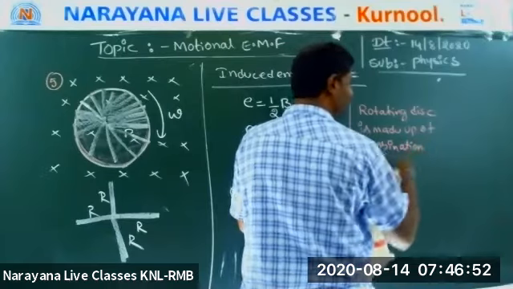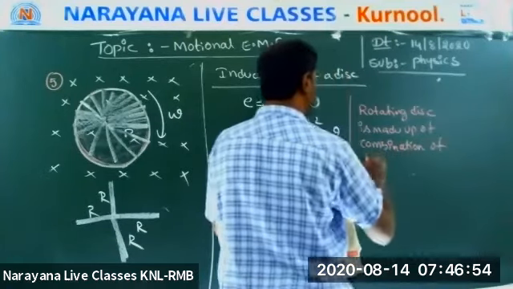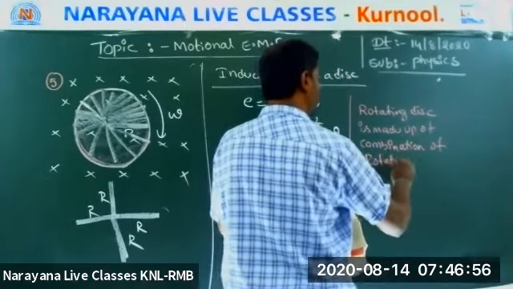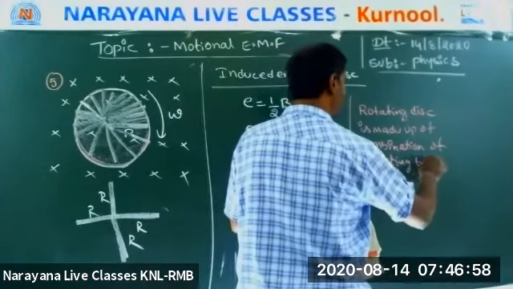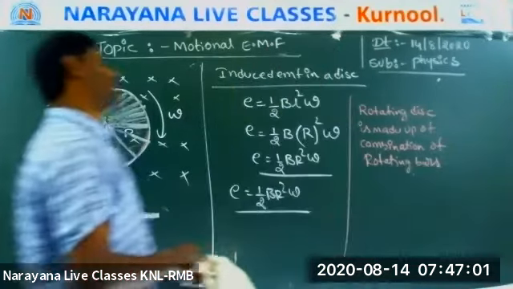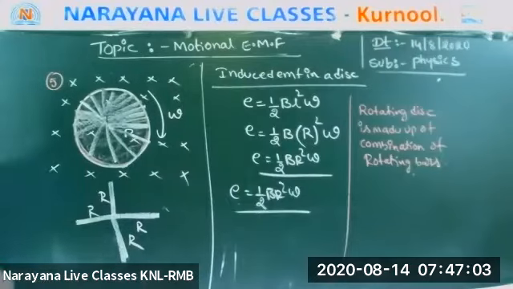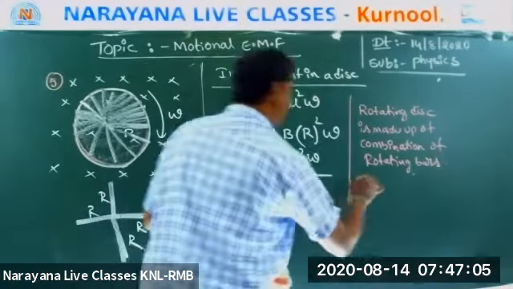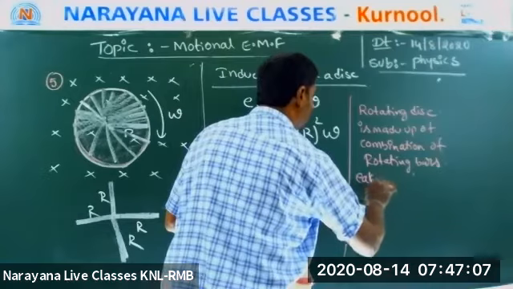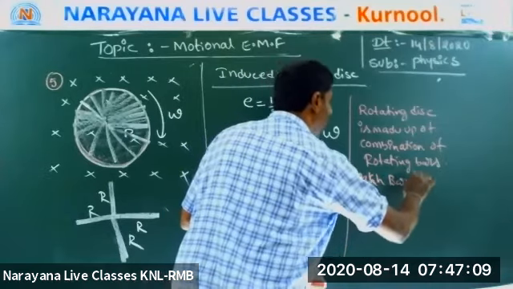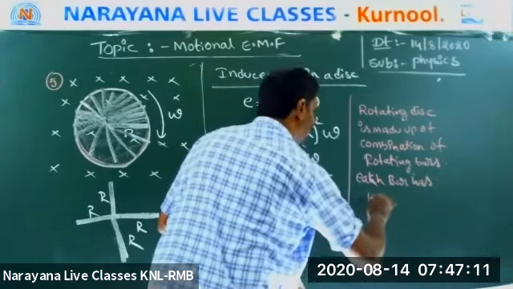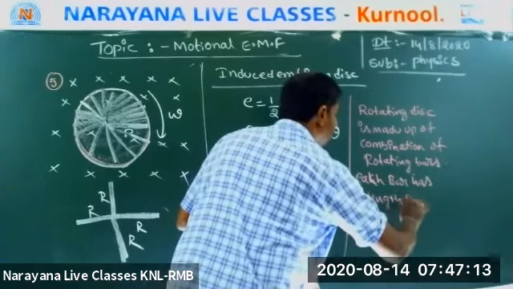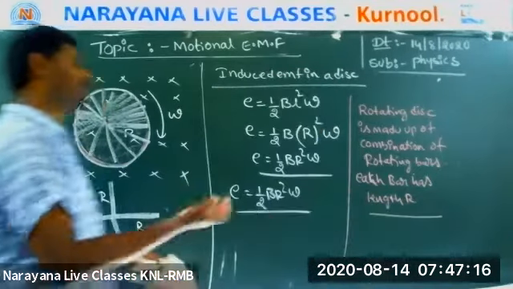Combination of rotating bars. Each bar has radius r. Each bar has length L, not L, it is r.